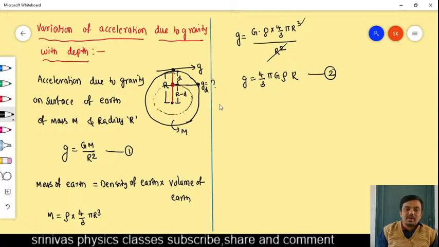But I want it at a depth d from the surface of earth.